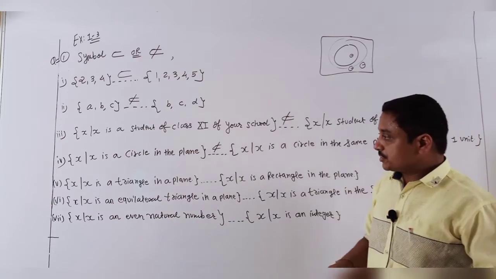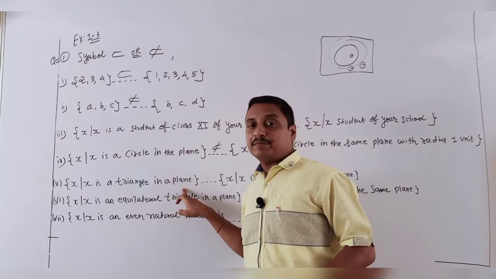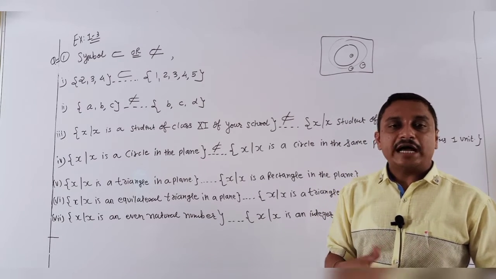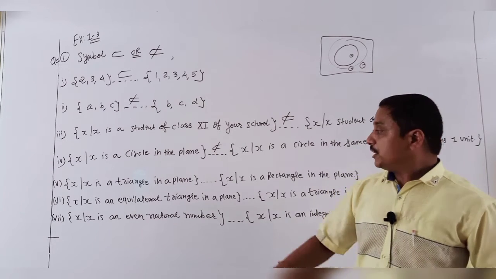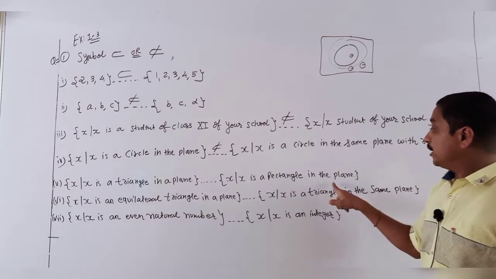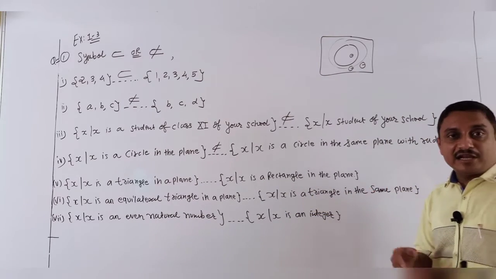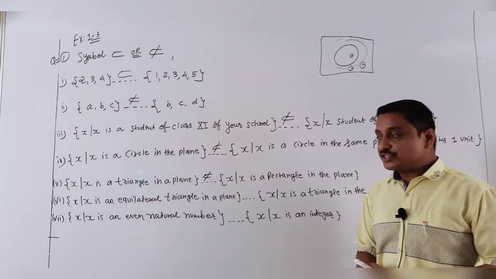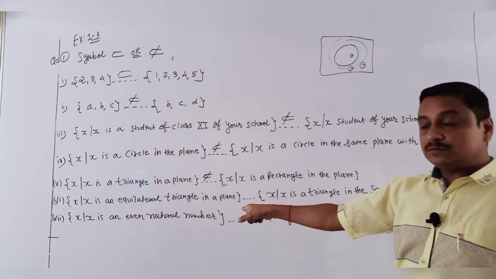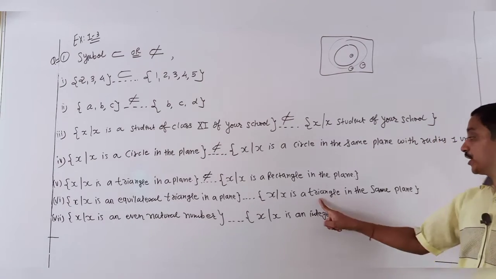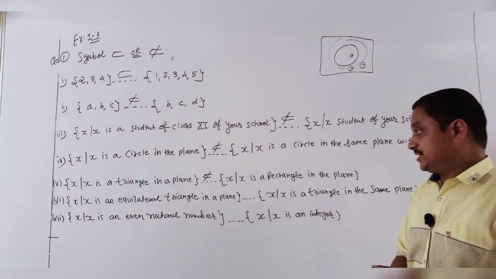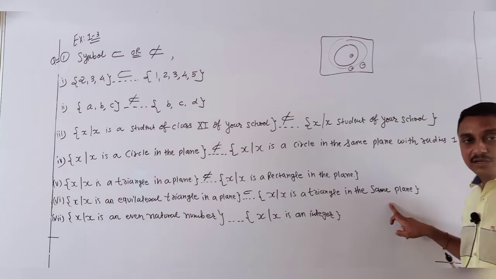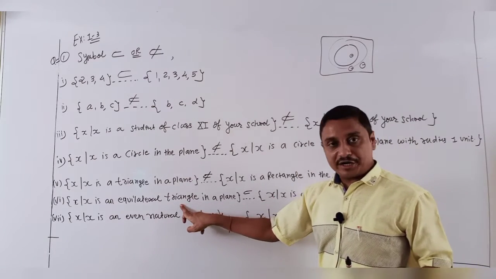Okay. Next, X such that X is a triangle in a plane. It is all triangles: equilateral, isosceles, scalene, right angle triangles, those types of triangles. And here, rectangle in a plane. So is a triangle a subset of rectangles in a plane? No, it is not a subset. Number 6: equilateral triangle is a subset of triangles in the same plane. Yes, it is a subset, because many triangles are available, and one of them is the equilateral.